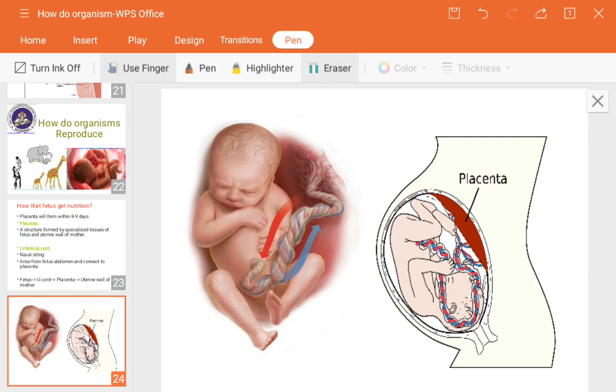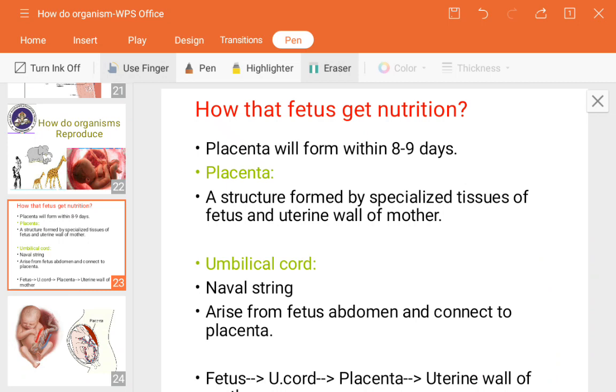So how is the connection actually made between the baby and the placenta of the mother's uterine wall? One more connection will be there, known as the umbilical cord. The umbilical cord is actually like a pipe. Normally we call a pipe what is used to pump water in our home, which releases the water. The same thing happens here.